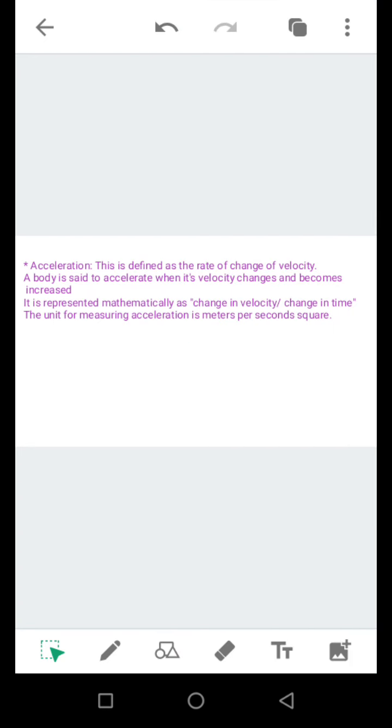Here we have acceleration. How many syllables is in that? Acceleration is defined as the rate of change of velocity. A body is said to accelerate when its velocity changes.